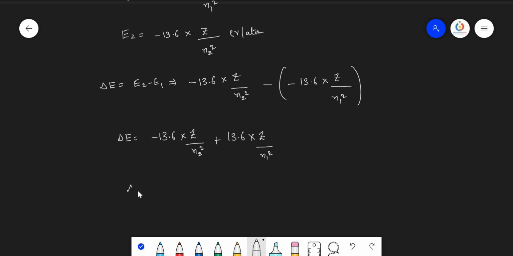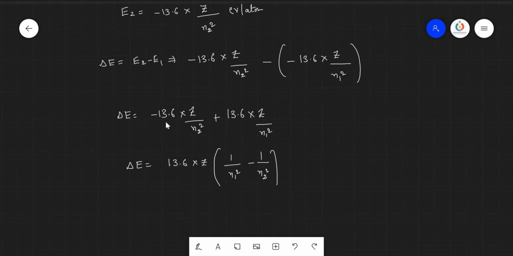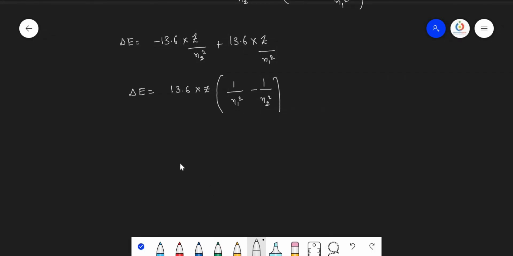So I am writing 1 upon n1 square first. Then delta E equals 13.6 into Z electron volt per atom of 1 upon n1 square minus 1 upon n2 square. So this is the energy difference between the two orbits.